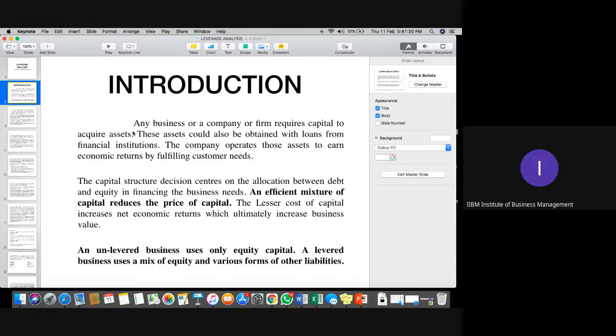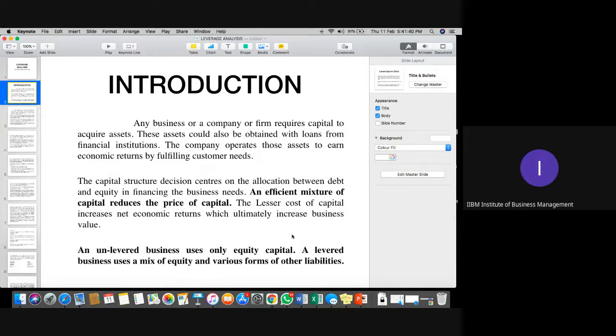Am I clear, please? What is the meaning of unlevered and levered company? Everyone? Yes. Sir, can you tell me what is a liability once again?